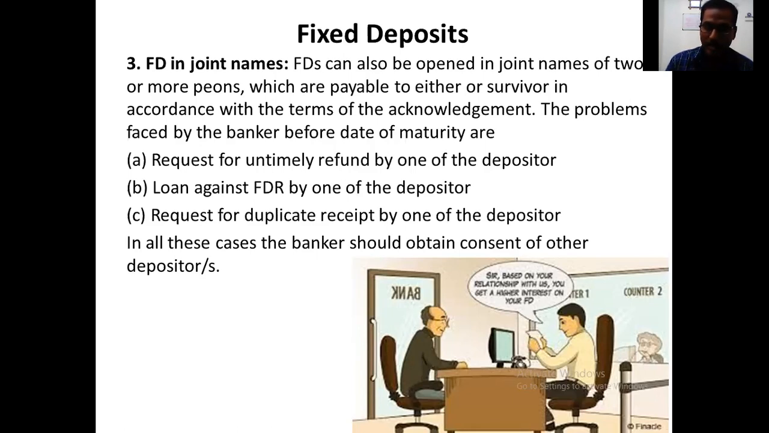So here you see a customer, a senior citizen. He is a senior citizen in the picture given here. The bank manager is saying that based on his relation with the bank, that's why his account maintenance is good. And since he is a senior citizen, he is getting more interest for his FD.